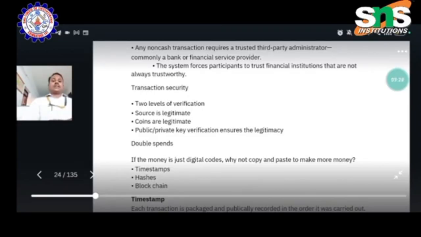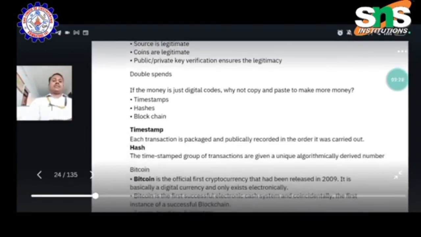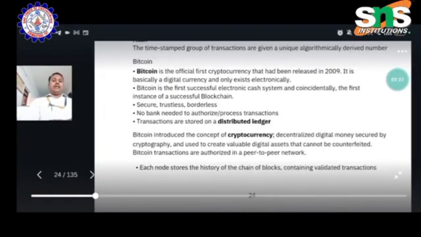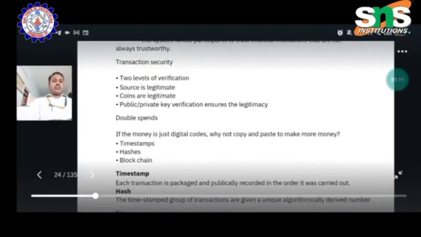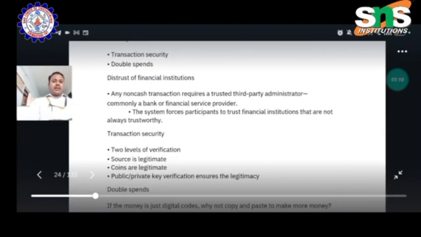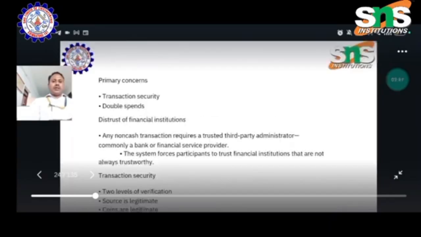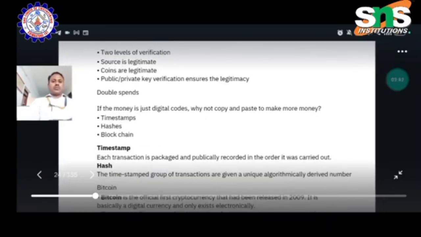One by one, let us see what a timestamp is. Each transaction is packaged and publicly processed to make a successful order carried out. It is called a timestamp and hash. Let me see it in the slide. The time-stamped group of transactions is given a unique algorithm-derived number of bitcoins.